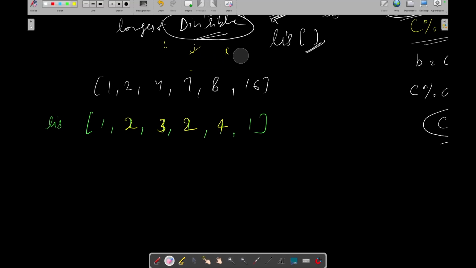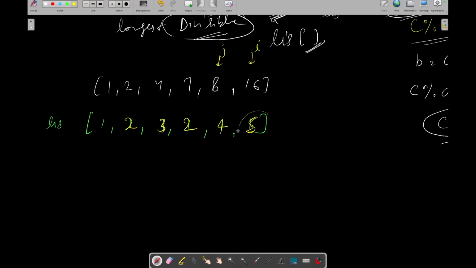So now let's move our I pointer ahead. Now I is pointing to 16, and j is pointing to 8. 16 is divisible by 8. Yes. So let's update LIS of I with 4 plus 1.